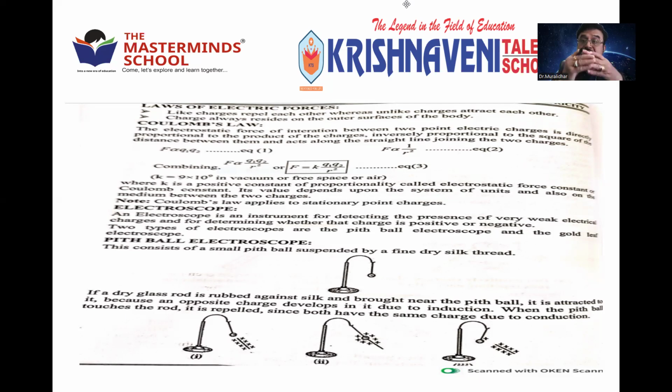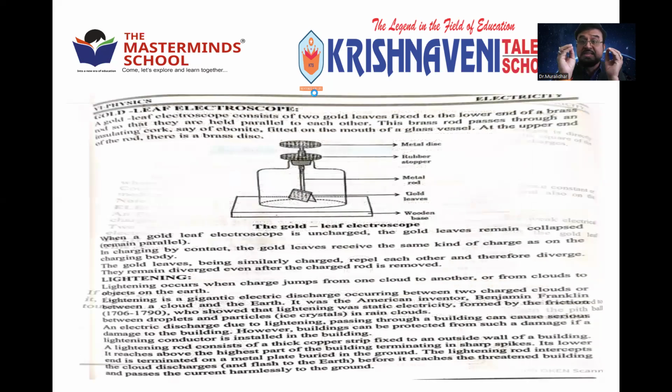Then, to detect charge, whether the body is having charge or not, and if charge is there, what kind of charge, electroscopes are devised. An electroscope is a device used to measure the presence and kind of charge. Further, there are two types of electroscopes: one is the pith ball electroscope, the second one is the gold leaf electroscope.